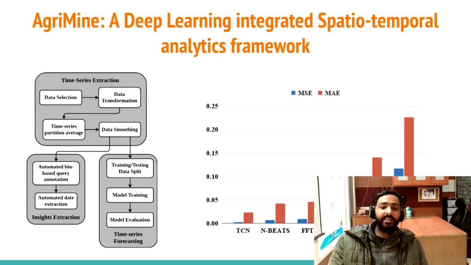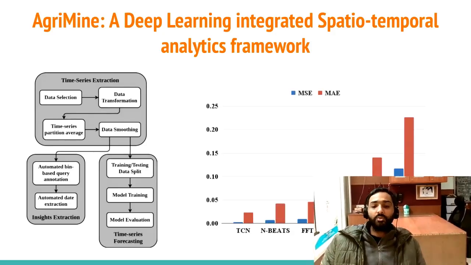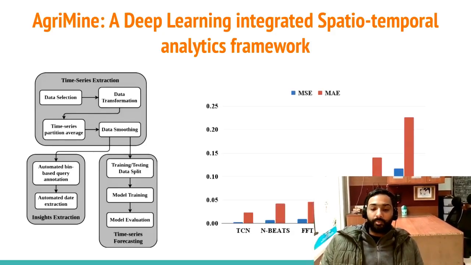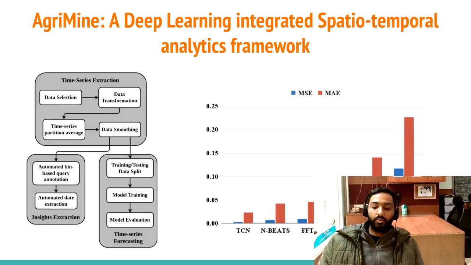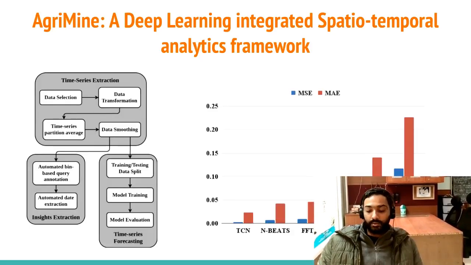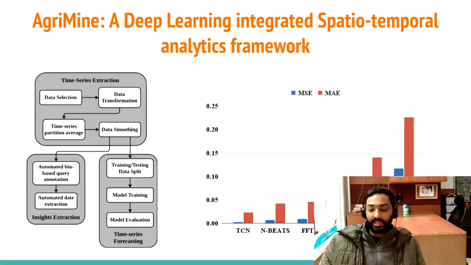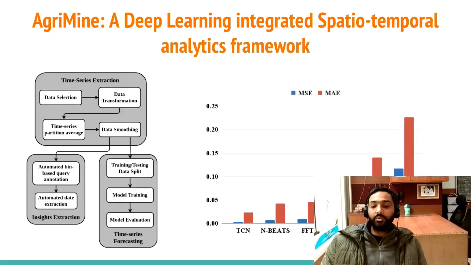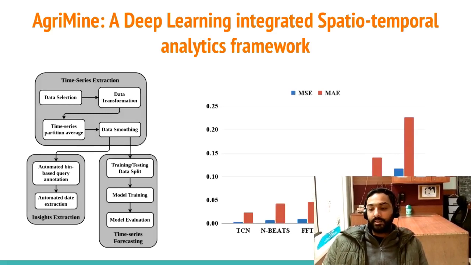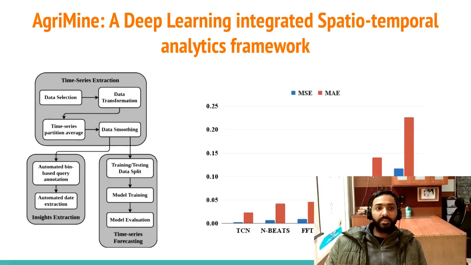In AgriMine, we are forecasting the time series based on particular topics. For example, we want to forecast how many phone calls are going to come in future related to plant protection in the target crop, or how many questions are going to come related to water management in the next, let's say, 1 week. So this was done in the AgriMine.